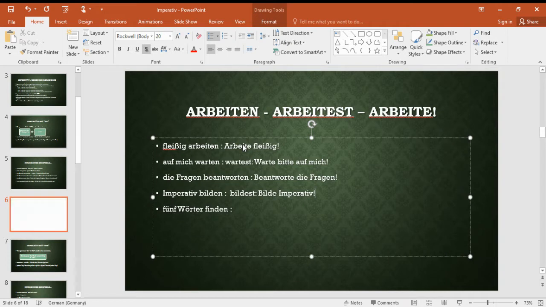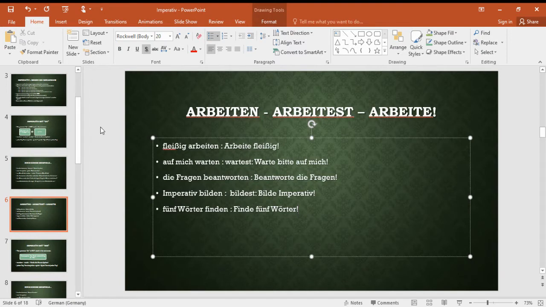Okay, and then fünf Wörter finden. Wörter means words. Find 5 words. Maybe in a crossword puzzle this instruction is given. Find any 5 words. So again here it will become finde, finde 5 Wörter.